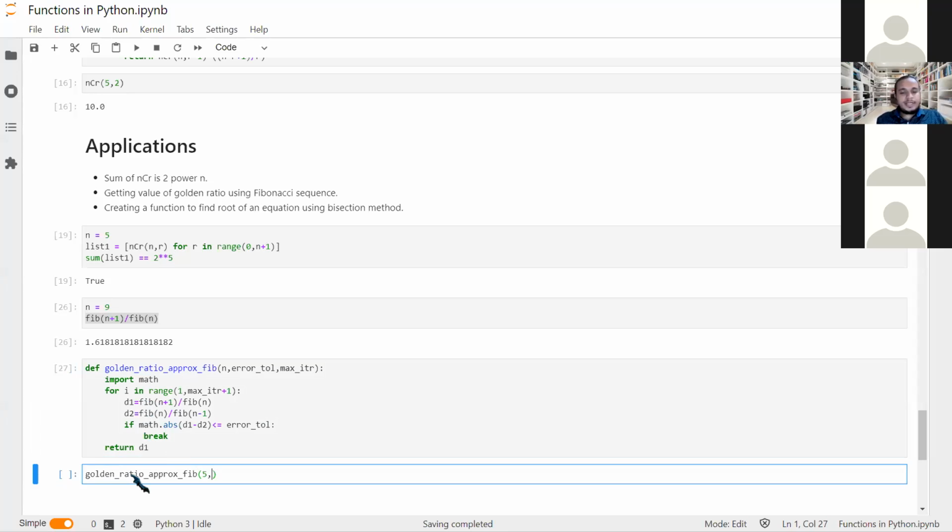Value of n, say I'll take 5. The error tolerance, let it be 5 decimals. So for 5 decimals, what do we take? I'm taking 1e minus 5. Okay, this is the way we define 10 power minus 5. Then maximum iteration, we may take 30 iterations.